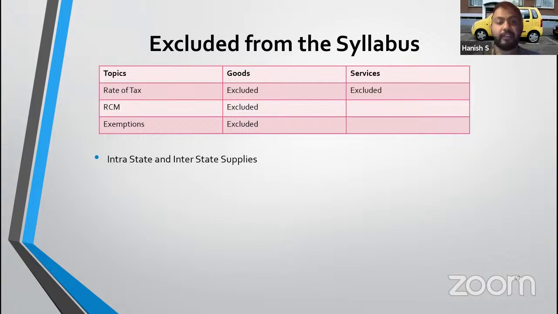Now quickly let's go to what else is not applicable. Distinction between intrastate supplies and interstate supplies is very much there in your syllabus, but how to decide whether a supply is intrastate or interstate, that is not part of your syllabus, because IGST is not applicable to you. Valuation section, that is section 15, is applicable. Valuation rules, if the section is not applicable, how to value, that is not applicable. ITC related to real estate projects is not applicable. ITC related to any other thing is definitely applicable to you.